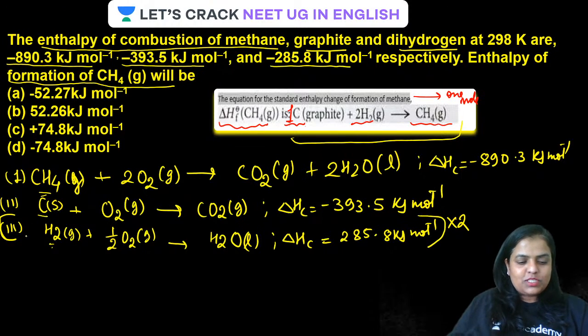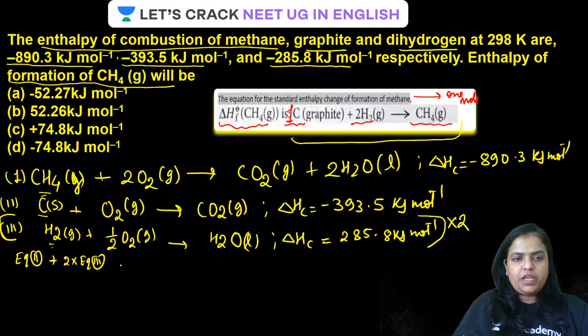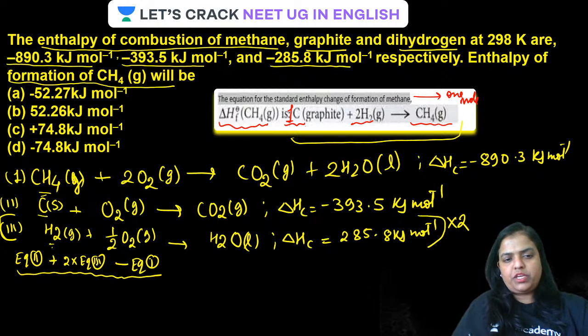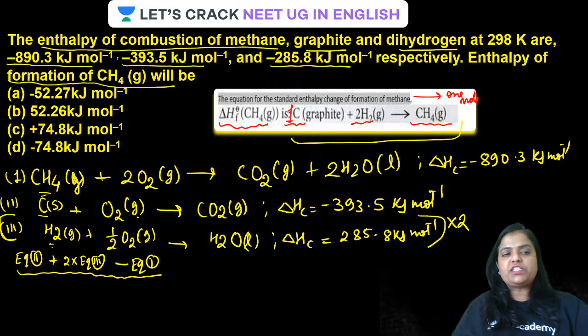So equation 2 plus 2 into equation 3 minus equation 1. Is that clear? But why minus equation 1?